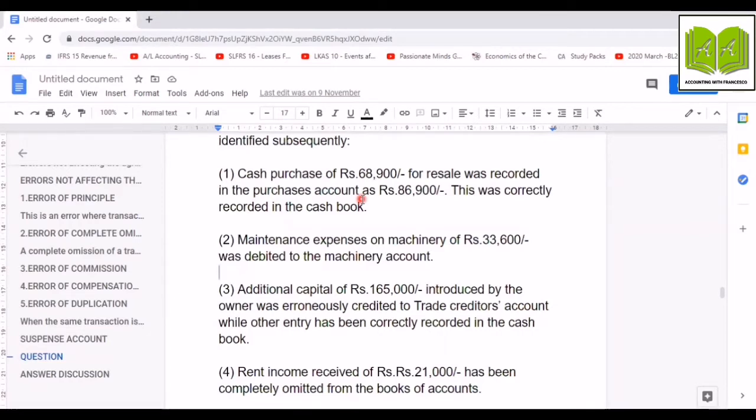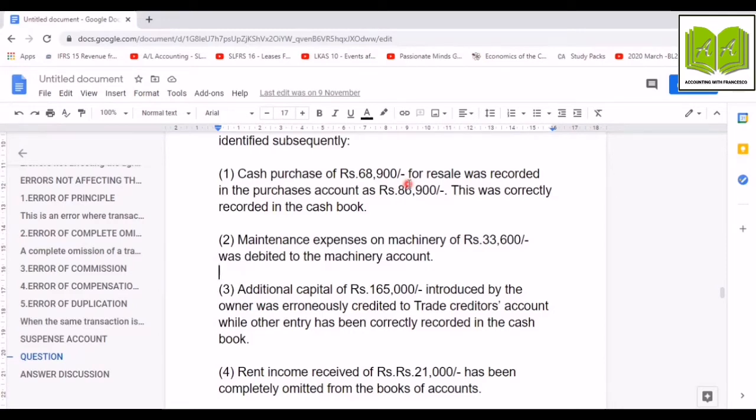That means Deumi has overstated the purchase figure. So, in order to rectify this error, we must credit 18,000 to the purchase account, because when you subtract these two figures, 86,900 and 68,900, you will get 18,000. So, to rectify this error, simply you can credit the purchase account 18,000.